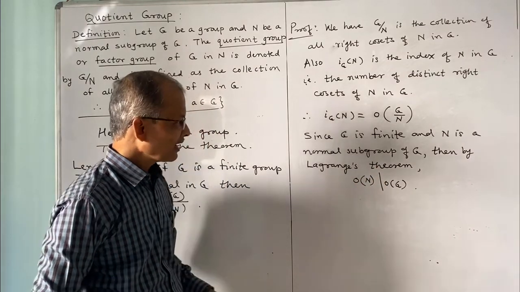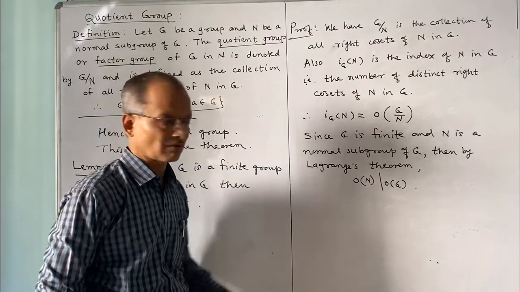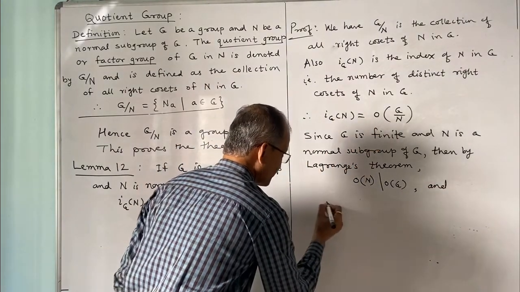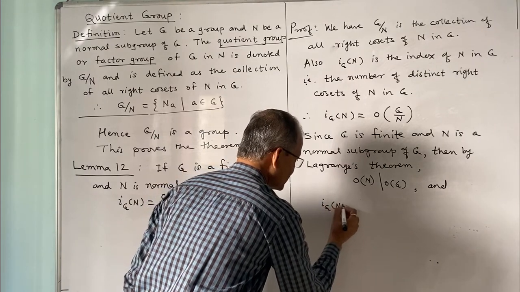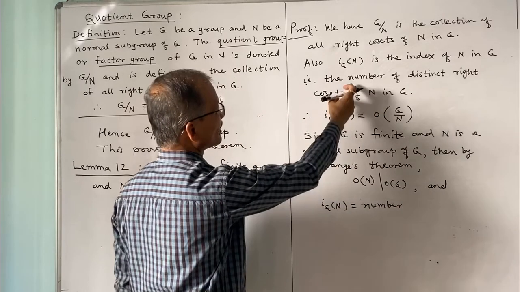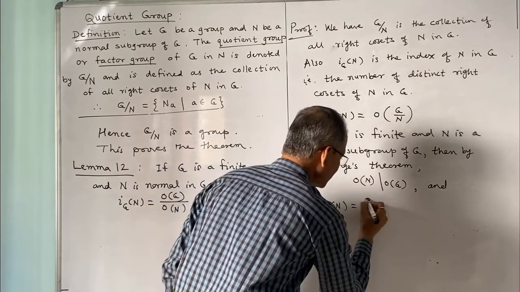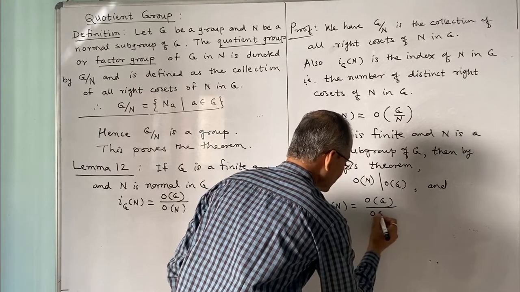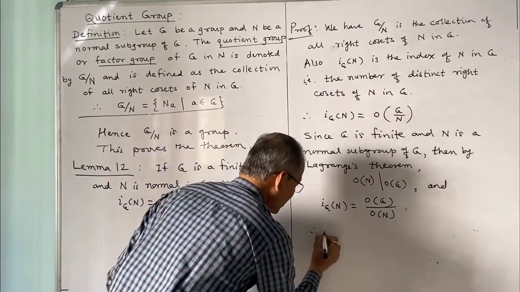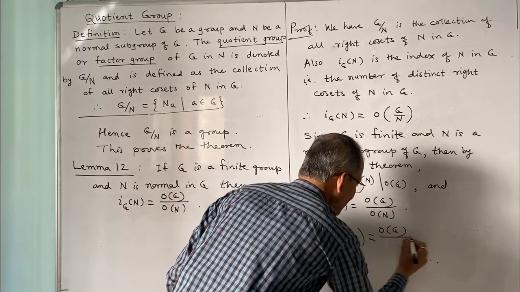So that means the number of distinct right cosets is equal to order of G divided by order of N. And the index of N in G is equal to the number of distinct right cosets, which is equal to order of G divided by order of N. So thus the result may also be considered as order of G/N is equal to order of G divided by order of N.